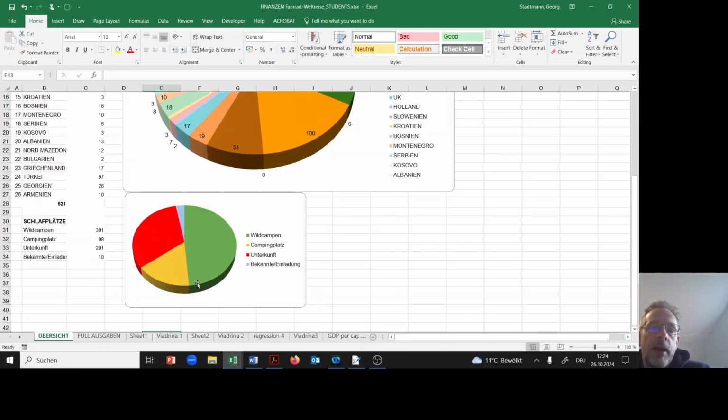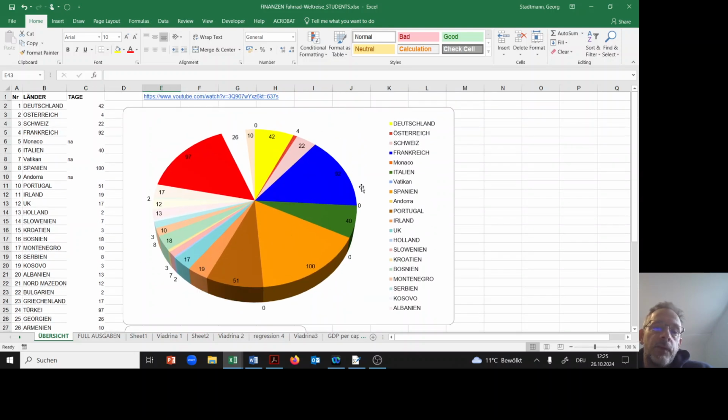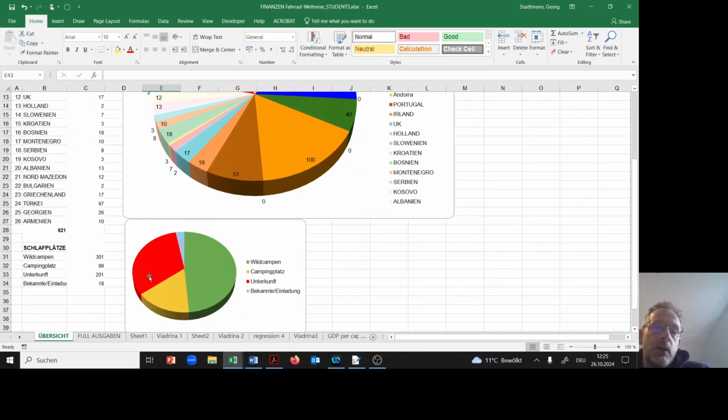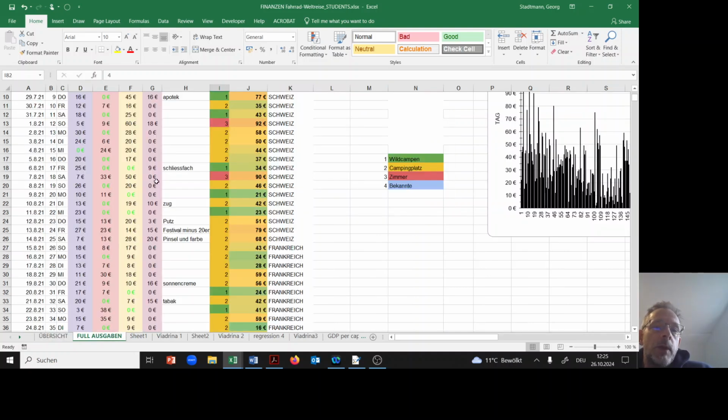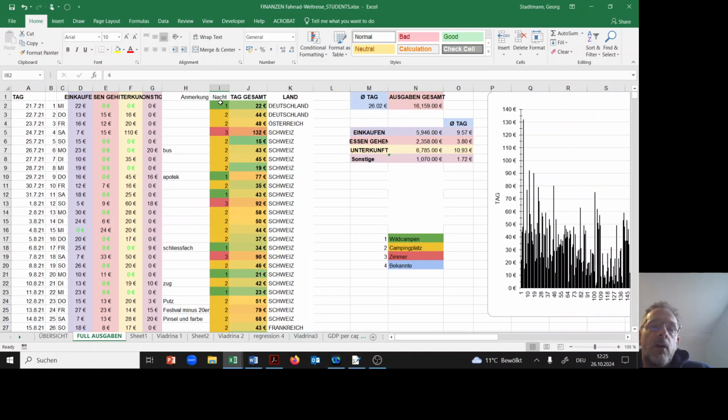So here we have one overview, performed by the YouTuber. Here we have the information about the different countries the YouTuber visited. And here we have information on where he slept. Then we have information about all the expenditures. So here, this is daily expenditure, and we have information about whether he was sleeping in the wild in the woods, wild camping. That's green.